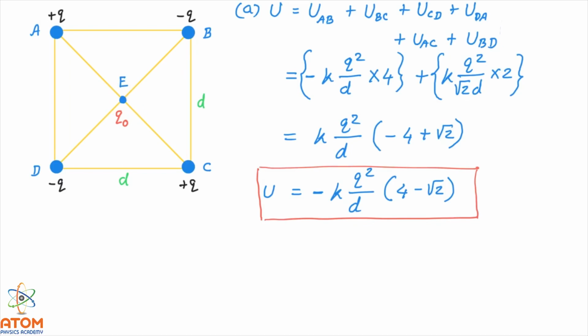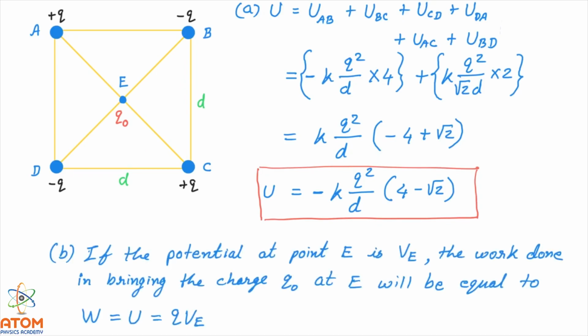Let us say the potential at point E is VE. When you bring this charge Q0 from infinity, the work will be equal to the potential energy of this charge Q0, that is Q0 into VE. Let me write that. If the potential at point E is VE, the work done in bringing the charge Q0 to point E will be W equal to the potential energy U, and U is Q0 VE.